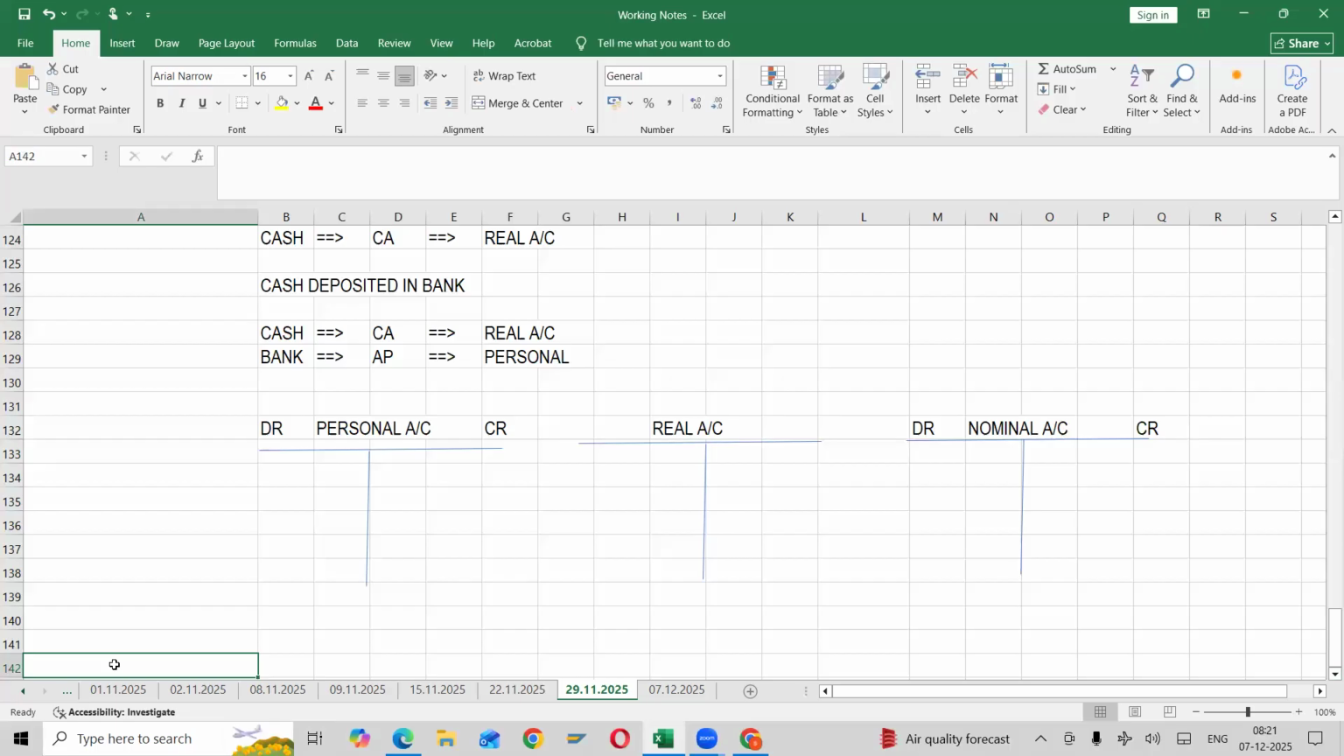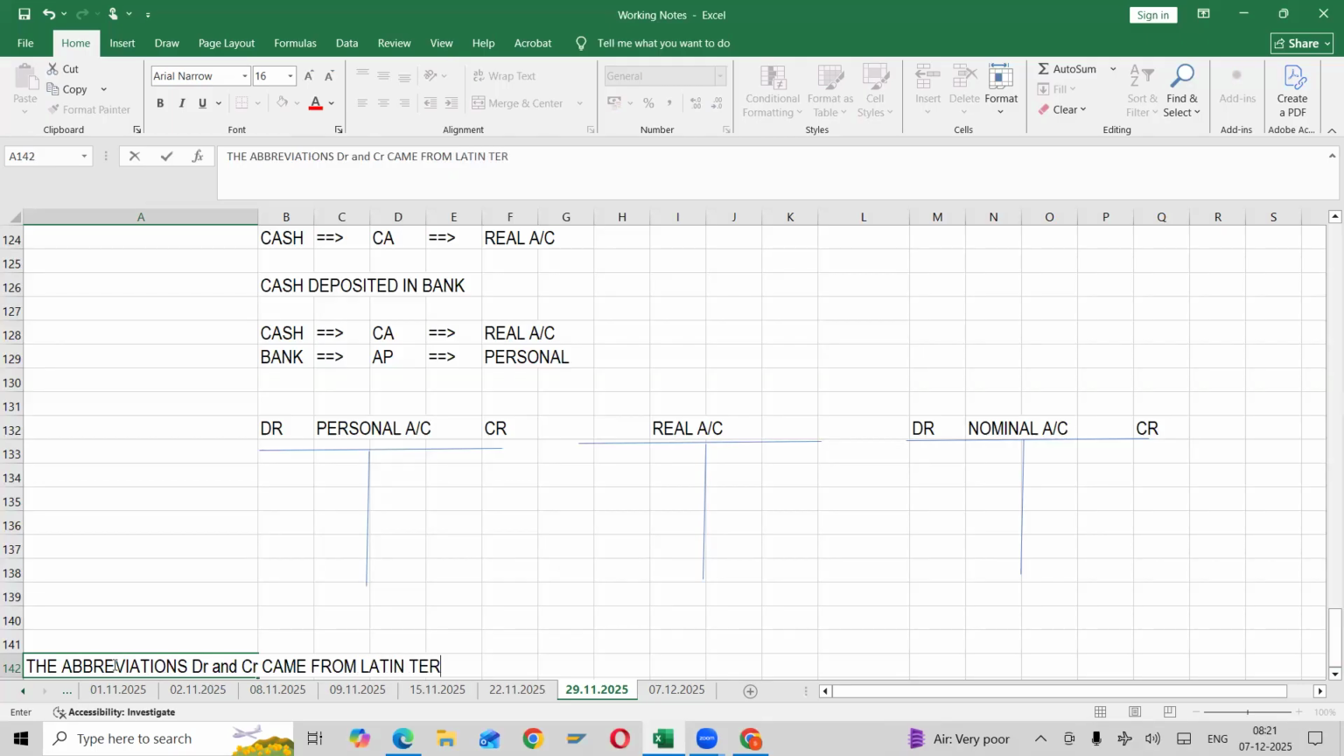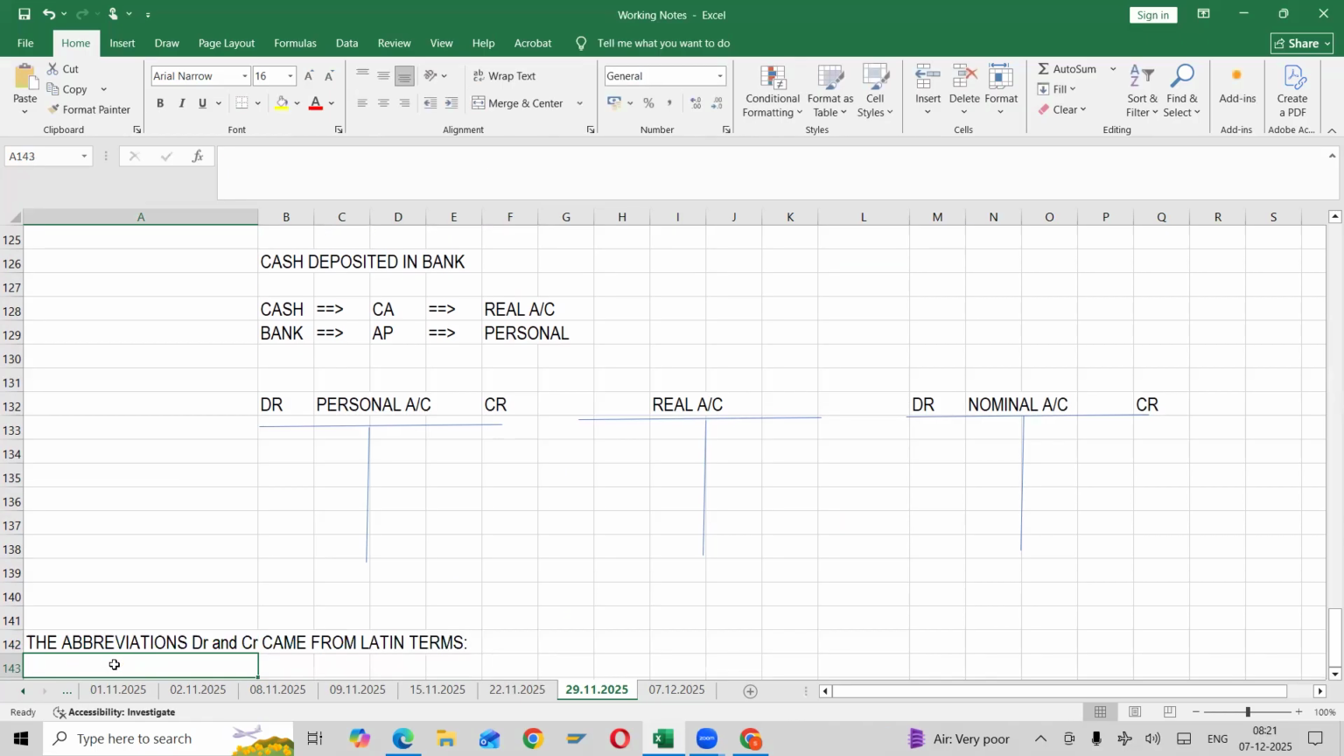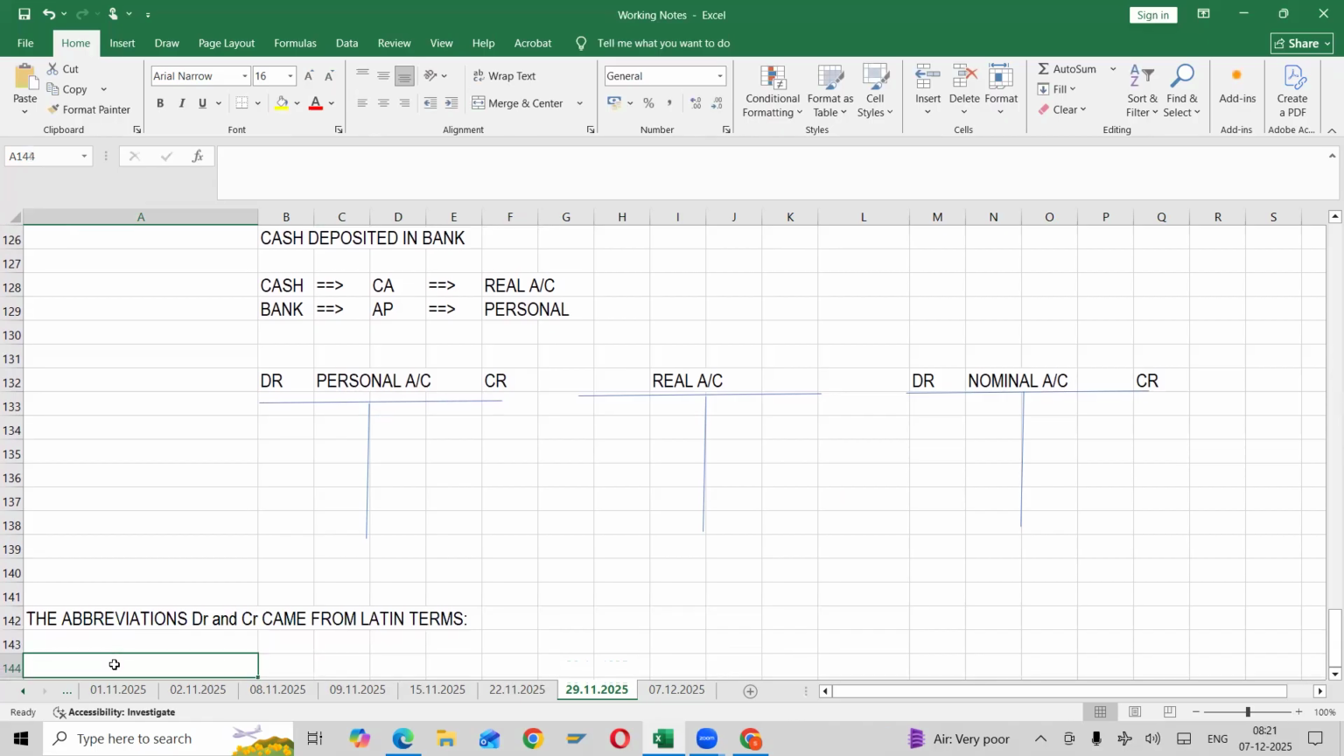The abbreviations DR and CR are borrowed from, or came from, Latin words, Latin terms. Clear? Latin terms. So what do you mean by that exactly?